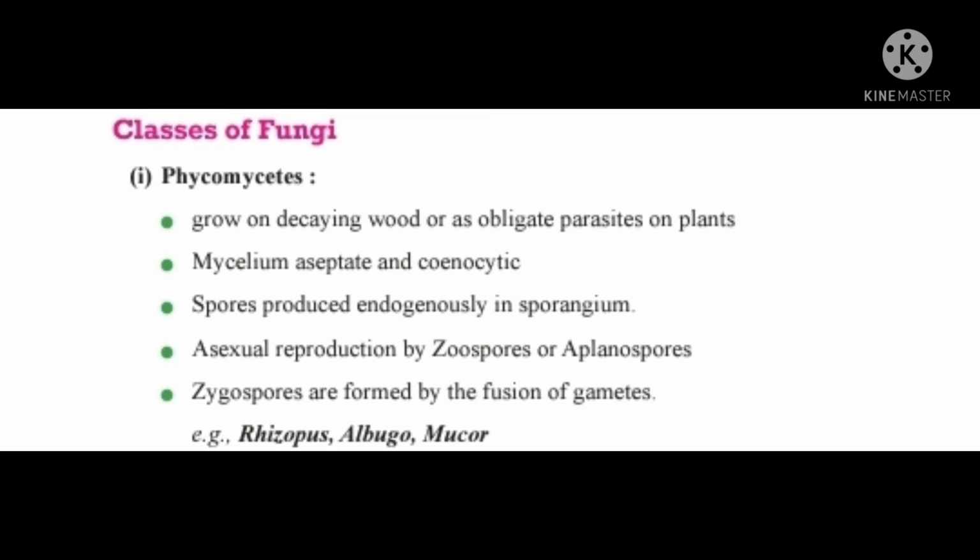Classes of fungi. One, Phycomycetes. They grow on decaying wood or as obligate parasites on plants. Mycelium is aseptate and coenocytic, with spores produced endogenously in a sporangium. Asexual reproduction is by zoospores or aplanospores. Zygospores are formed by the fusion of gametes. For example, Rhizopus, Albugo, Mucor.